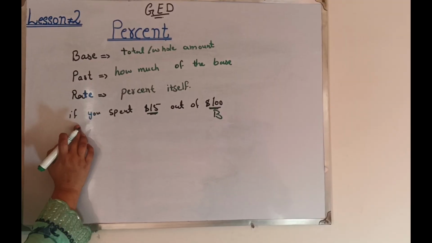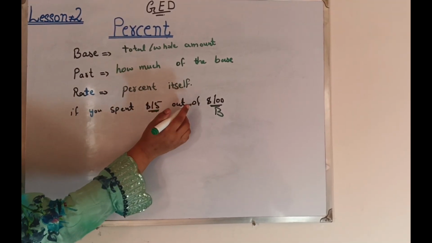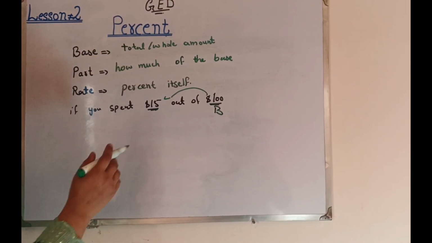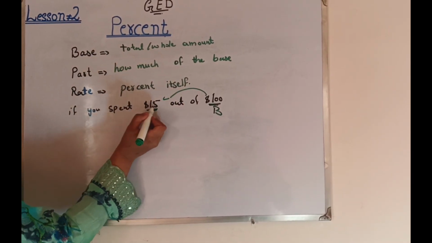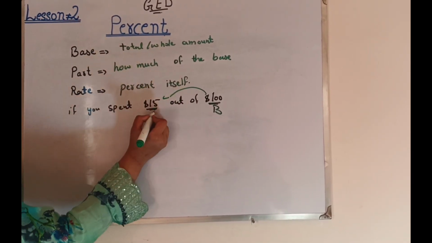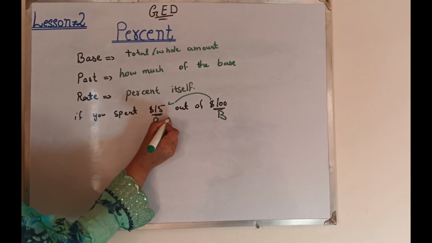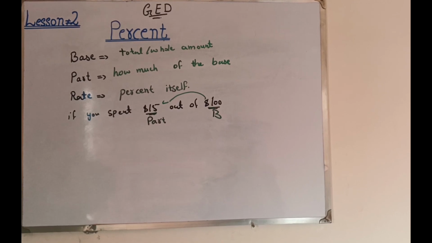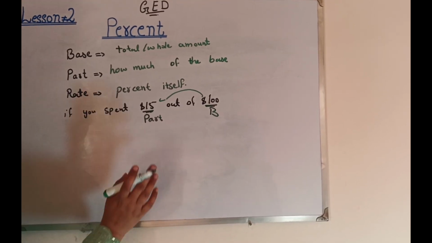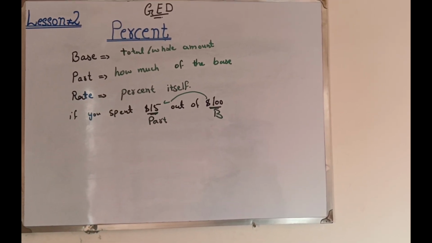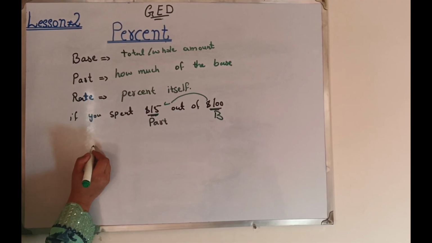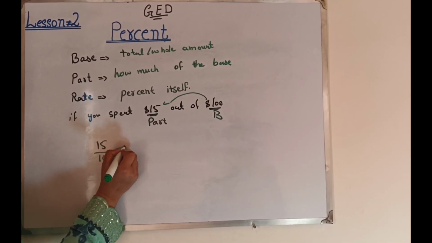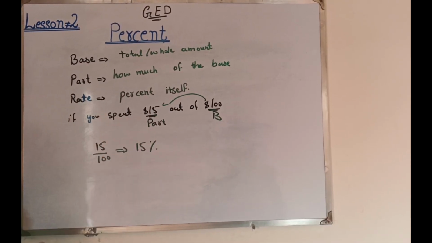How much of the base? If you spend 15 out of 100, it's a part of this $100. So 15 is a part, 100 is the base. The rate will be the percent, 15 out of 100. So it will be 15%.